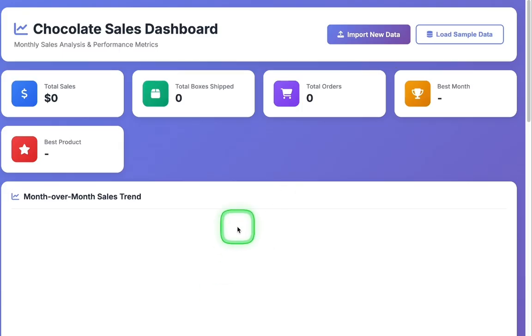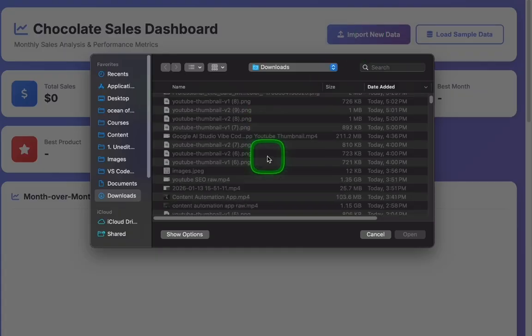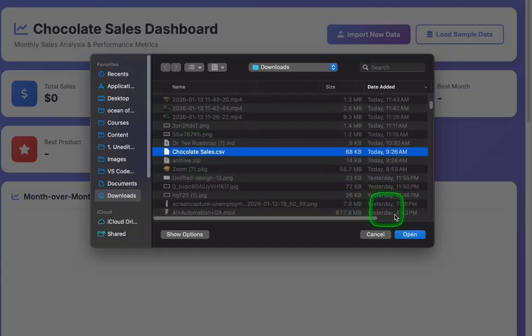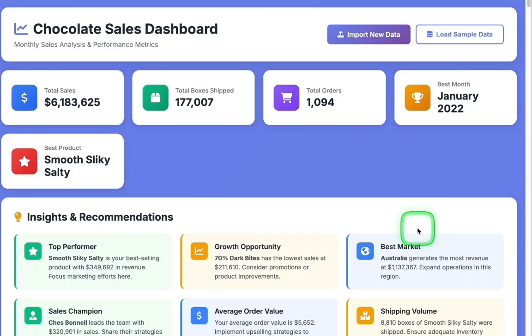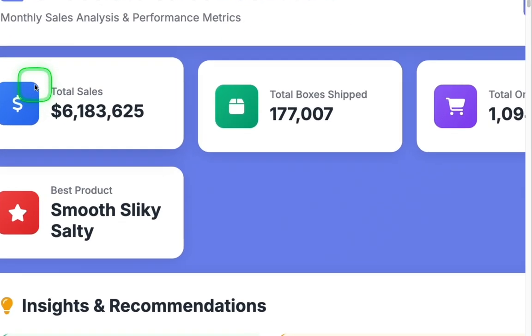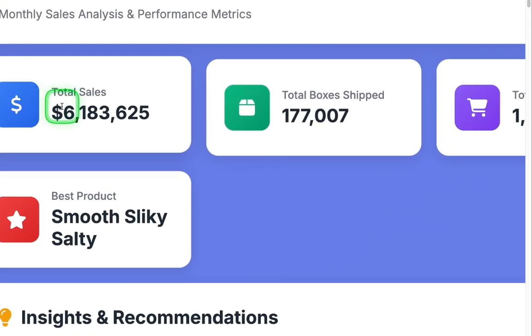Next, you can use Genspark to build custom sales dashboards for your business, or if you ever want to visualize any data, and then you can make it a template so that you can just upload new data. So this is going to upload chocolate sales for a fictitious chocolate company. Once it loads, done. It's now analyzed. That was just a CSV file of sales data.